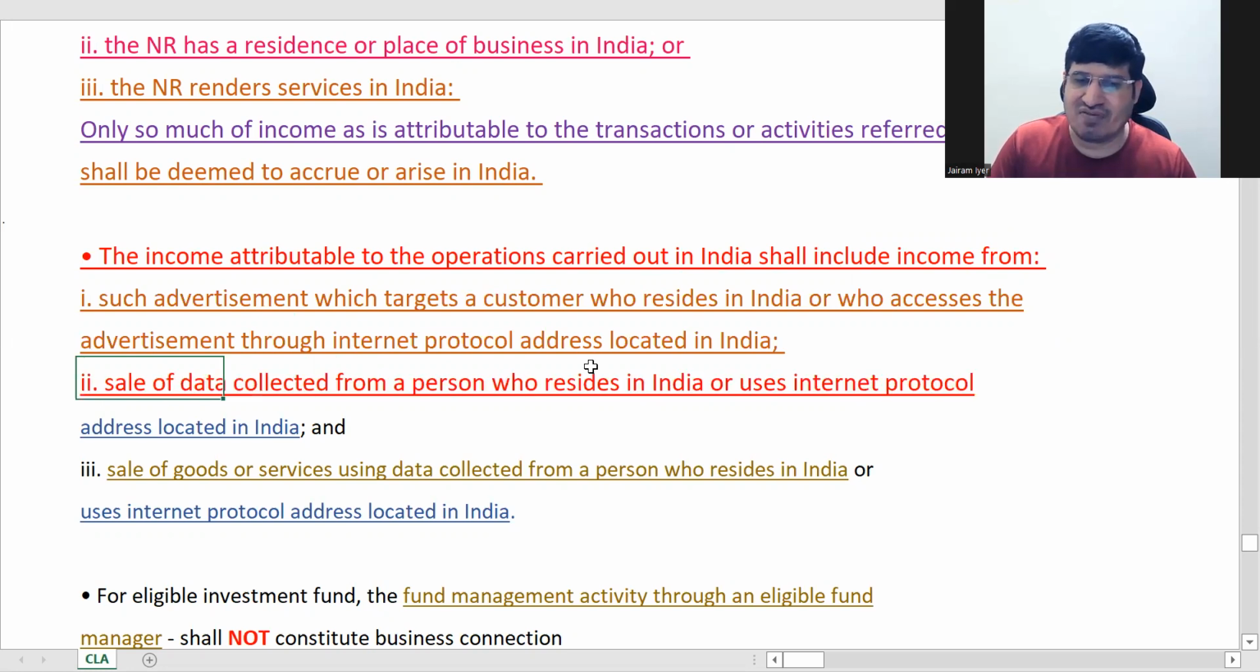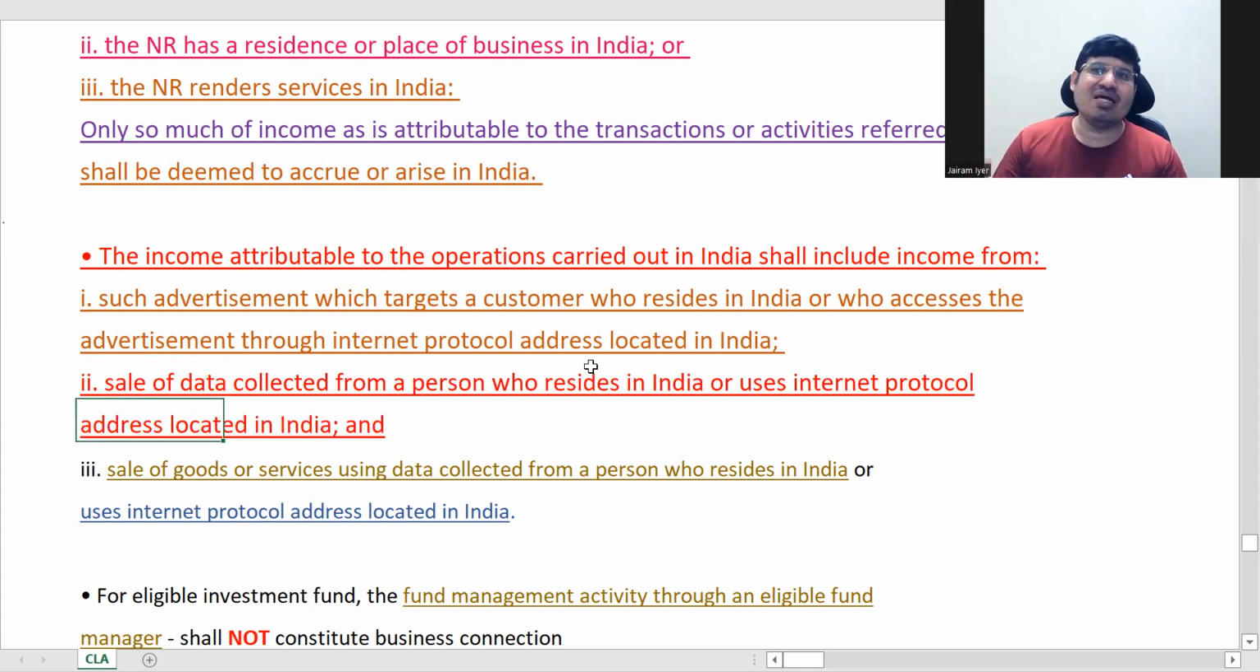And second is sale of data collected from a person who resides in India. See, nothing is in India. All income is outside India. The non-resident is staying outside India. Data has been collected, but some data he has collected from a person in India, or through an IP address in India. He has collected some data and used that data to generate income. So even that part will come in purview.